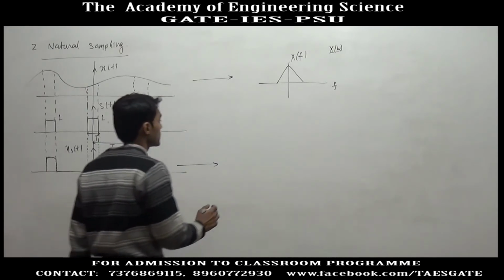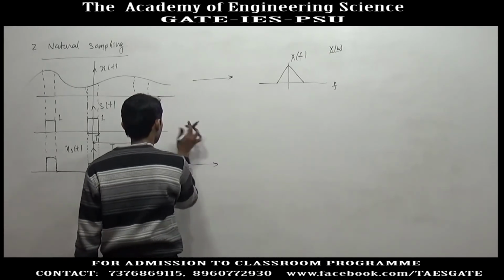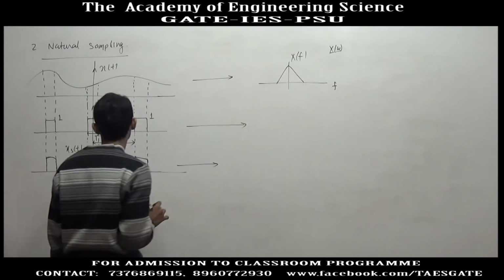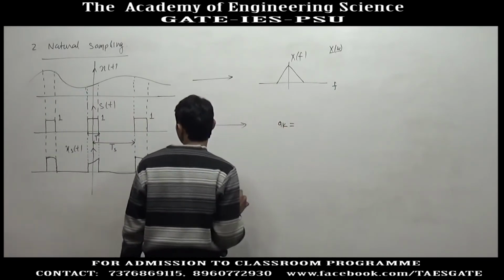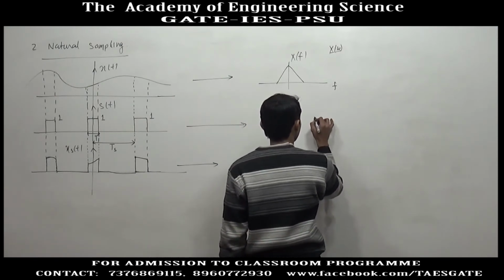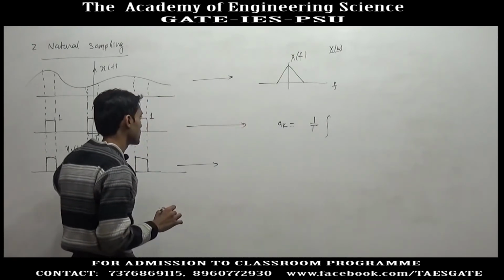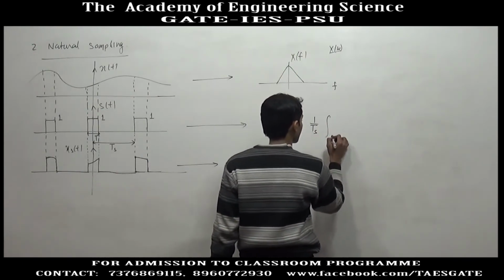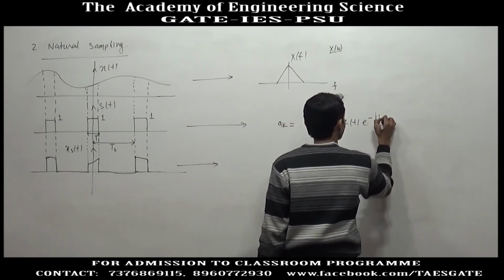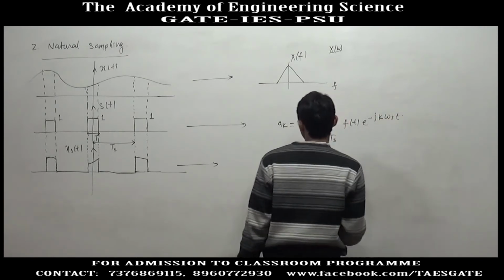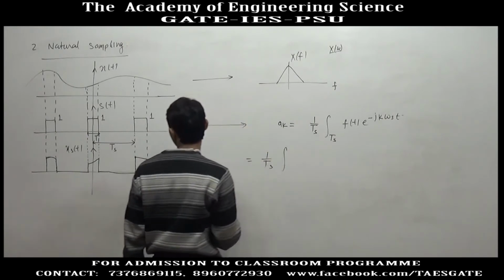So suppose X(f) is known, and first we have to find the Fourier series coefficient of this signal. So we will write down the formula for a_k. a_k is equal to 1 by T, which is Ts here, integration over the period Ts, of x(t) e to the power minus j k omega_s t.